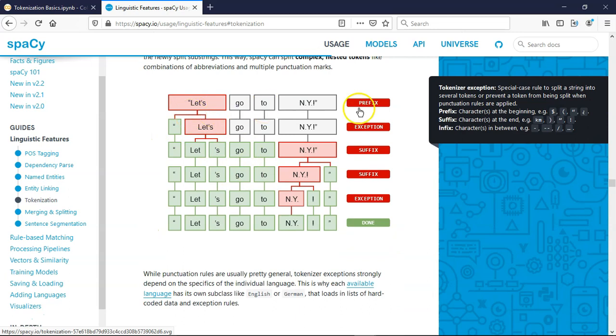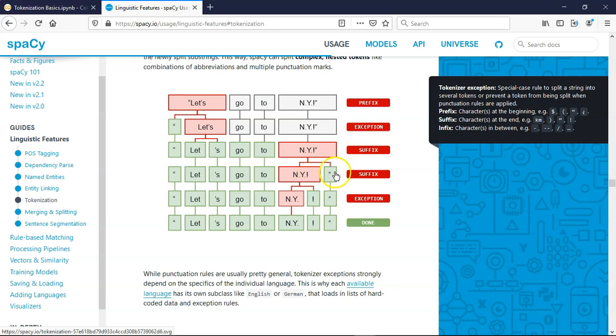So let's say this particular statement: let's go to N.Y.! That is in New York. We as humans already know that. And here also there are two difficult things. It's not just based on white space characters; it will take all those decisions for the tokenization. Now here in this case, "let's" and then "go". At the very first shot, it has done it like this, and in the second shot, it has split off this suffix.